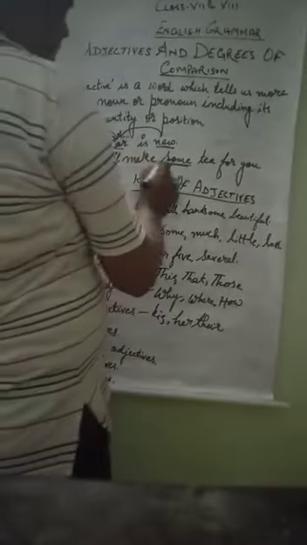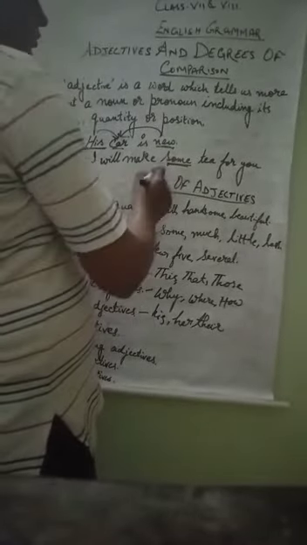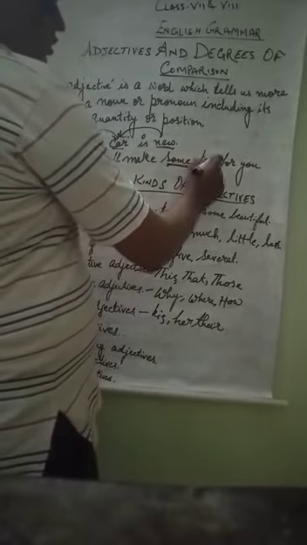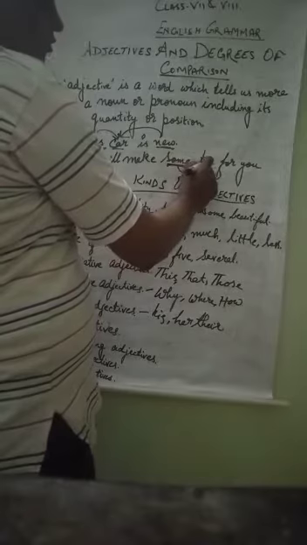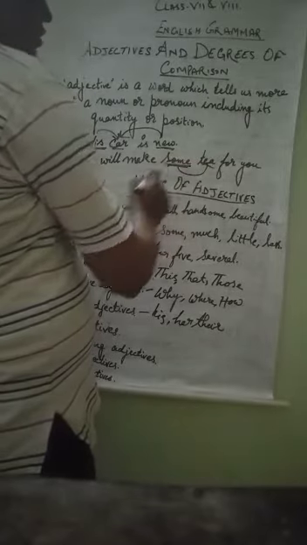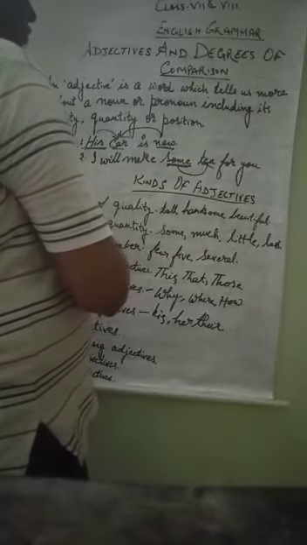Second is, I will make some tea for you. Some tea. How much tea? Some is the word which has come for tea. That is why it is an adjective.